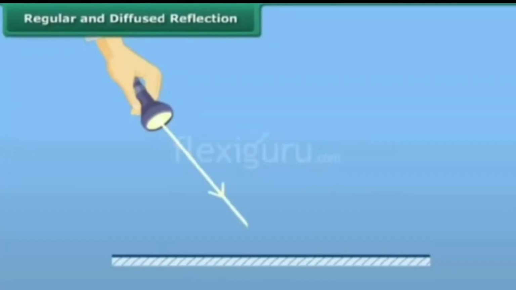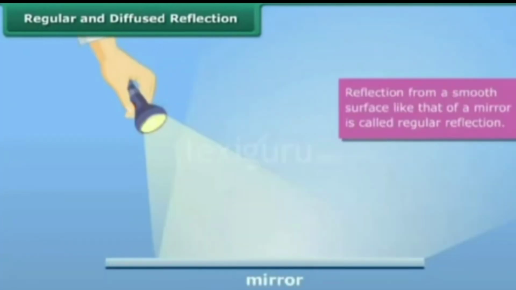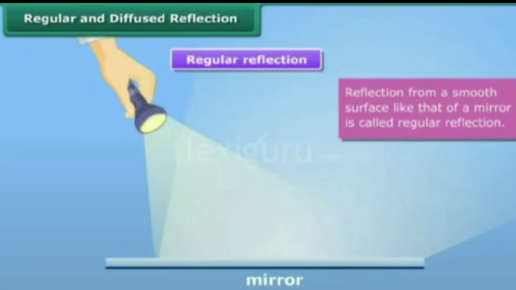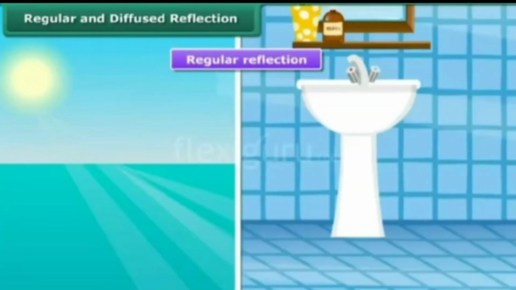There are two types of reflections. Reflection from a smooth surface like a mirror is called regular reflection. Reflection of light from a water surface and highly polished floors are also examples of regular reflection. Images are formed by regular reflection of light.